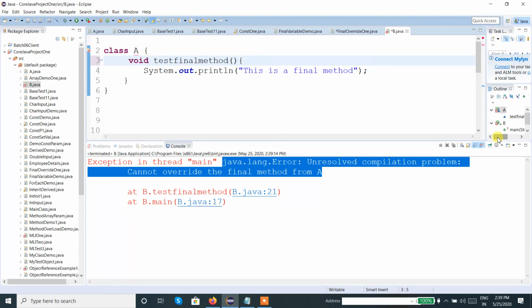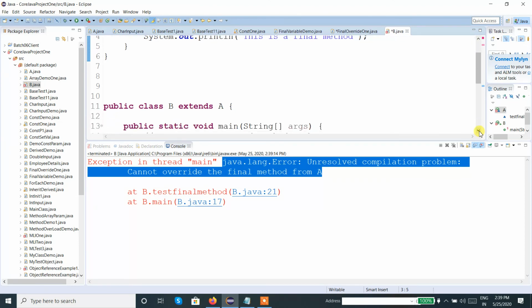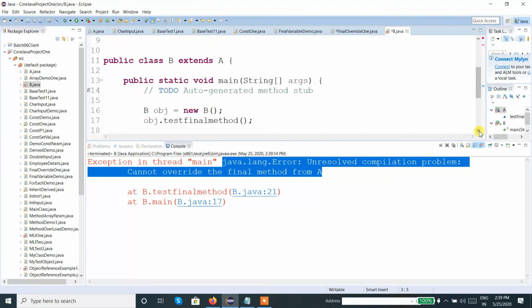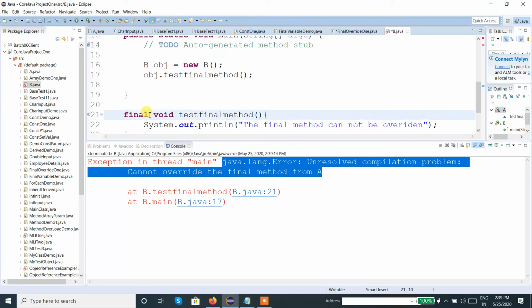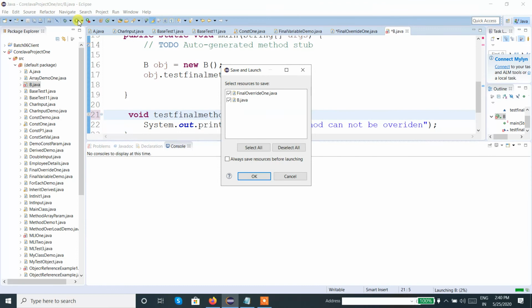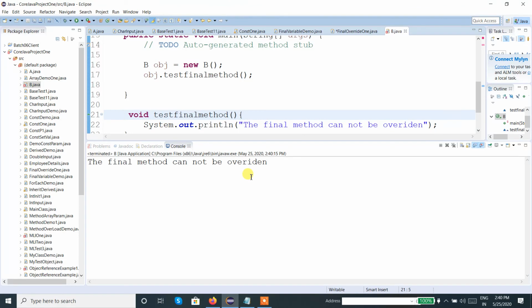Once I remove the final modifier, I should come down, and from here also, final or not final does not matter, but let me remove it again. So now the method overriding will happen. Now it will allow us to override the method. Yes, the method is getting overridden here because we removed the final modifier. So it is working as per expectation. It is not allowing us to override the final method.